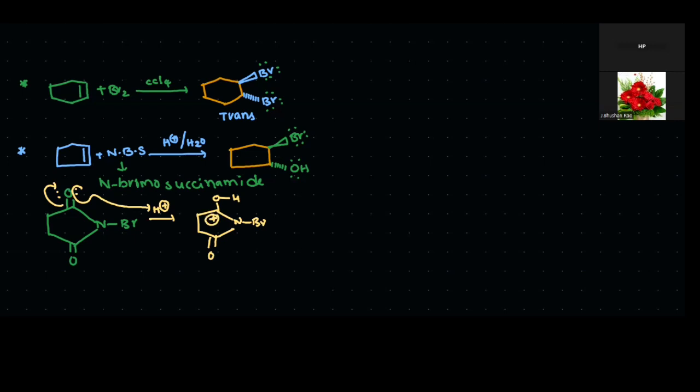The adjacent group has sigma electrons. It donates electrons to this carbocation. If it donates the electrons to the carbocation, then bromine eliminates without bonded electrons.